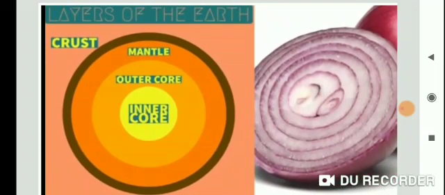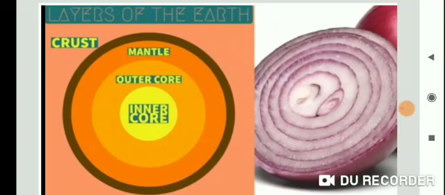You can take examples from daily life, like an onion, egg, mango. An onion has various layers, and an egg also has cells. First is the hard shell, which is the crust, second is the mantle, third is the outer core and last is the inner core. The same is presented in the layers of the earth.